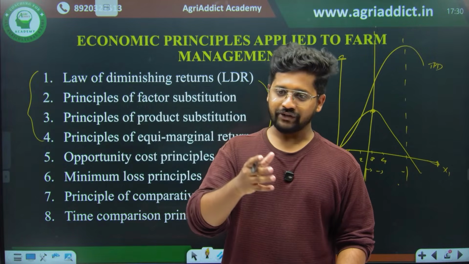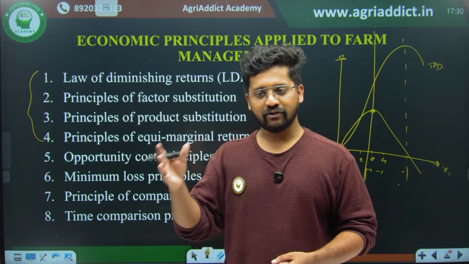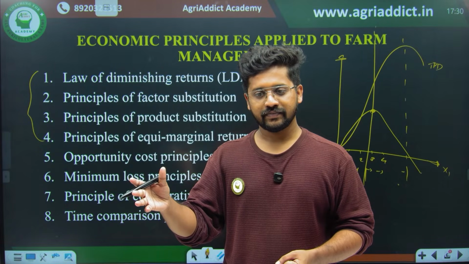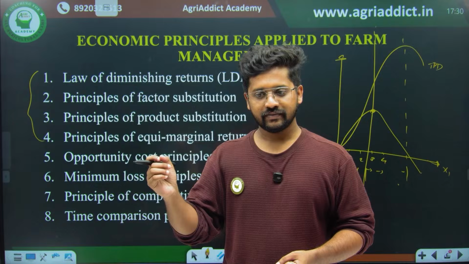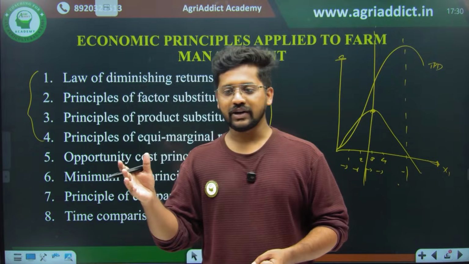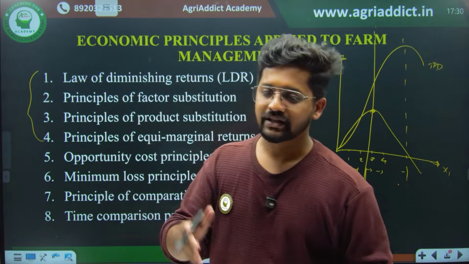The first one was the law of diminishing marginal utility. The second one was the law of equimarginal utility. Yes, exactly, the law of equimarginal utility.